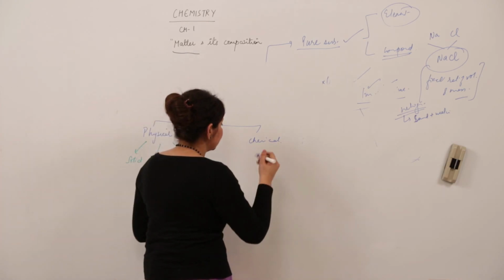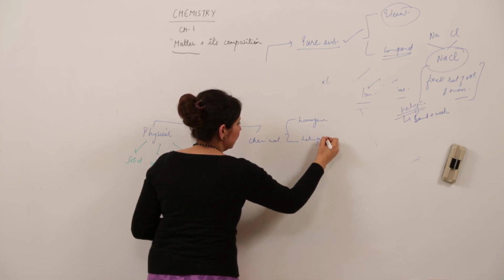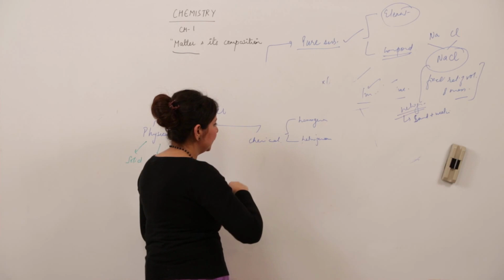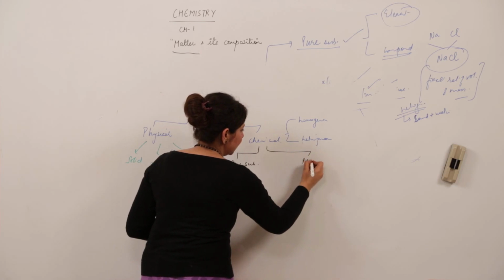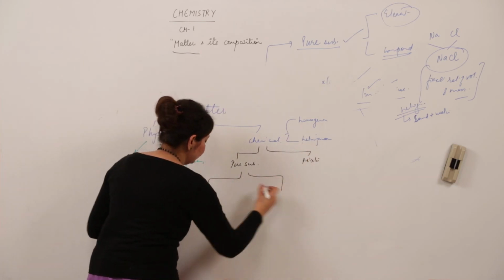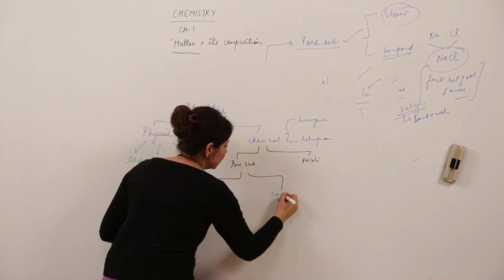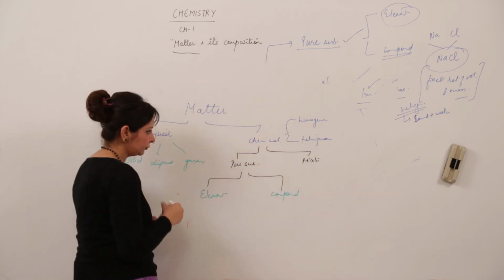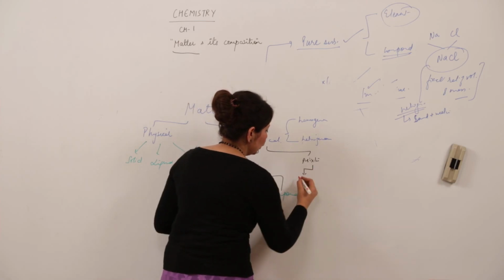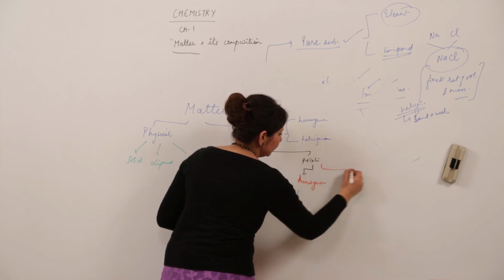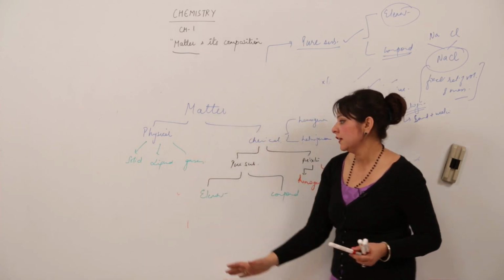And under chemical classification, we have homogeneous, heterogeneous, and one more classification as I have told you, that is pure substance and mixtures. Pure substance is again of two types, that is element and compound, and mixtures also come under two categories, that is homogeneous and heterogeneous. This is how we classify matter under these categories.